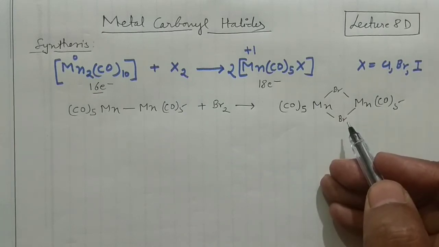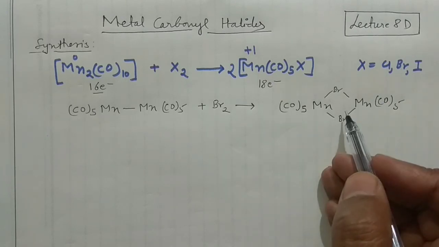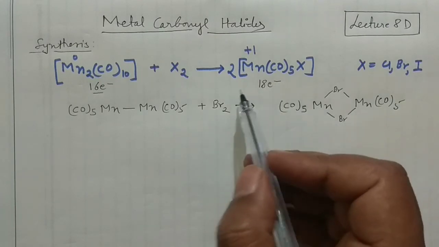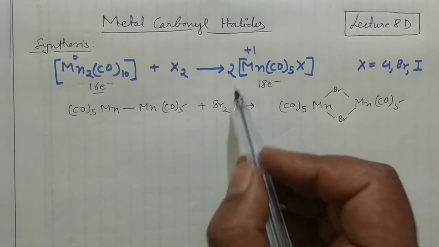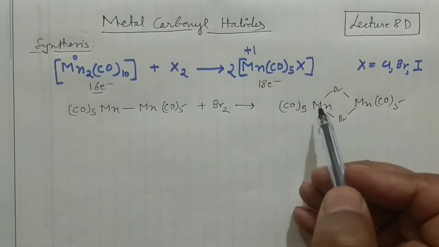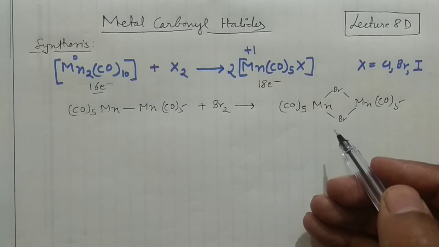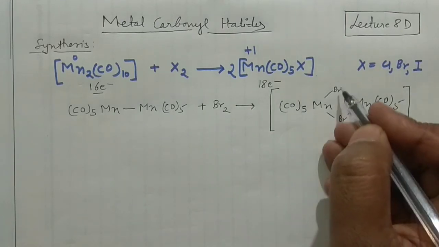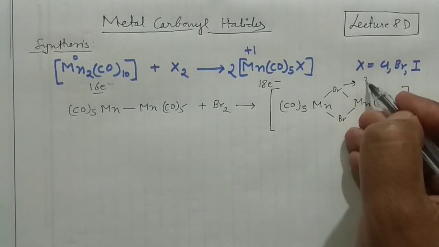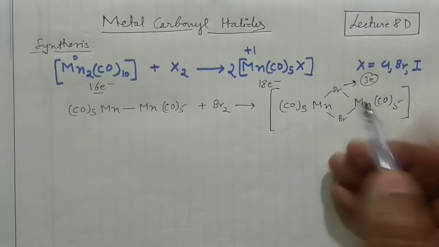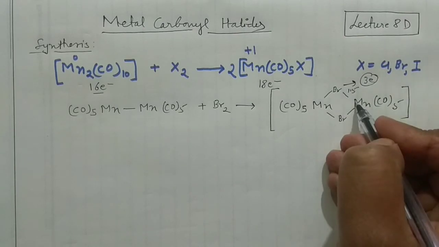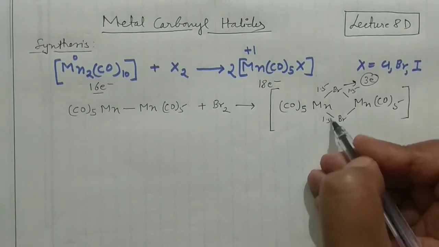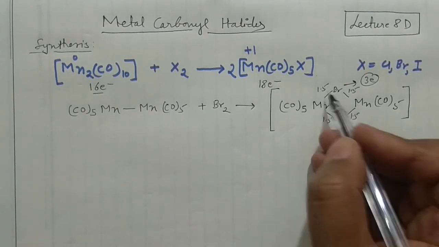And remember one thing, if you want to count the electrons of them, I am saying that it is actually an 18 electron system, right? If it is forming this binuclear kind of complex, which I have shown here actually. More correctly, I should have written a 2 over there, okay, but it doesn't matter. You can correct this by yourself. And when your Br, your halogen, is the bridging one, it will contribute 3 electrons. Okay, so this bromine will give 1.5 electron contribution to this manganese and 1.5 electron contribution to this manganese. Similarly this bromine will also contribute 1.5. So it is giving 3 electrons, and it is also giving 3 electrons.